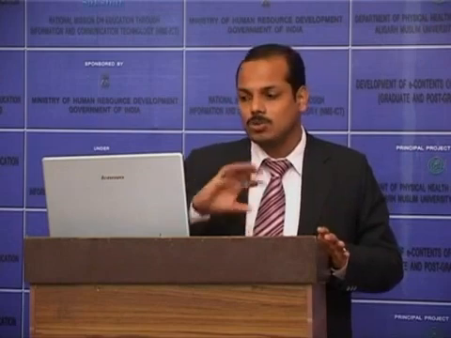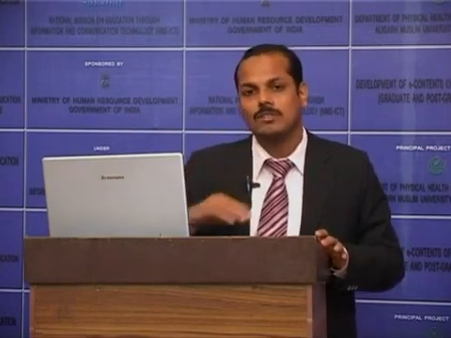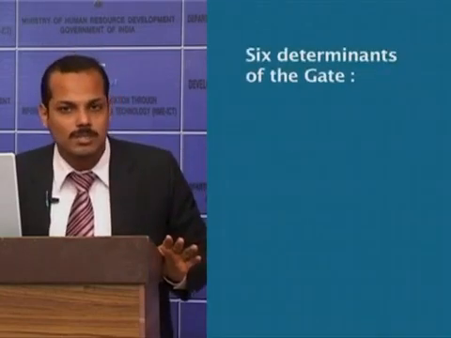Now we will be discussing the determinants of the gait. Determinants of the gait are certain adjustments made by the body itself to keep the changes in the center of gravity to a minimum level. These are the adjustments made by the body to keep the movement of the center of gravity to a minimum. There are 6 determinants of the gait.